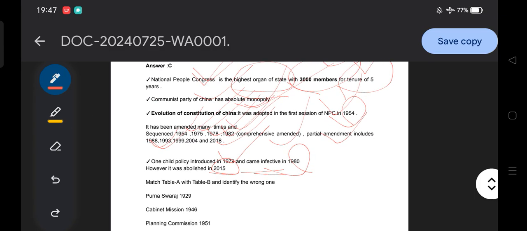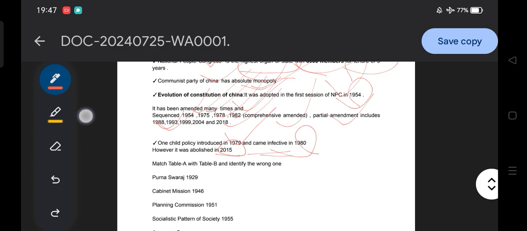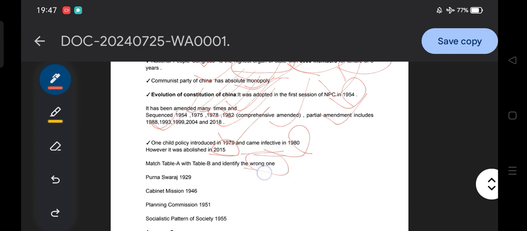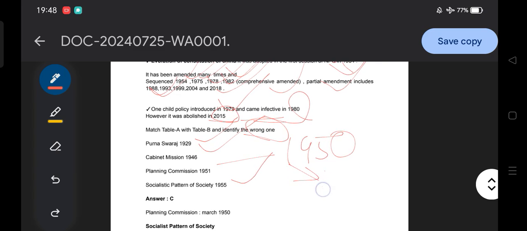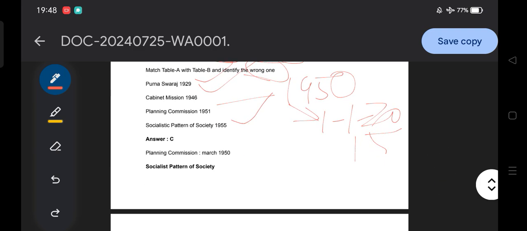Very nice. Then after that let's discuss another question, the wrong one. Purna Swaraj 1929, Cabinet Mission 1946, Socialist Pattern of Society 1955, known as the Avadi session. And the Planning Commission, we have discussed multiple times that it is not 1951 but 1950. After the Planning Commission came the Niti Aayog, which was created on 1st January 2015.